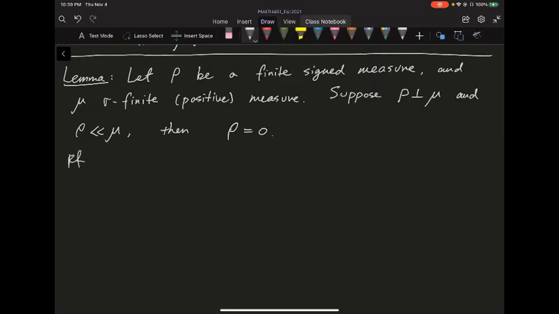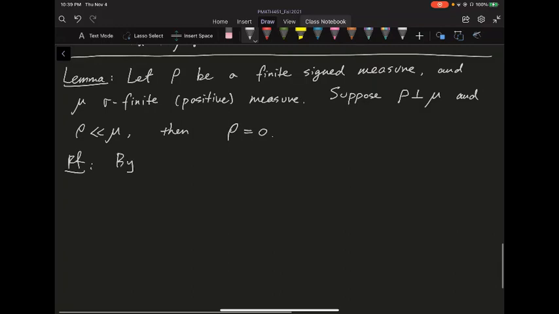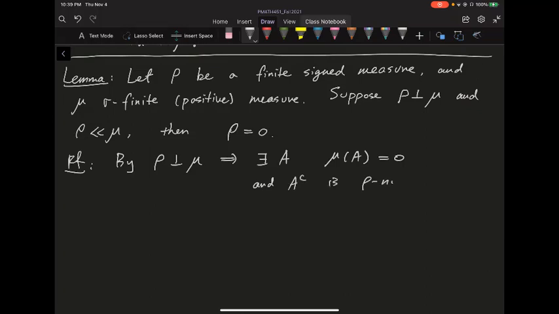Well, the proof is really simple. Let's just start by recalling the definition of mutually singular. So rho is mutually singular with respect to mu. It basically means there exists a set A so that mu of A is equal to 0, and the complement, A complement, is a rho null set.